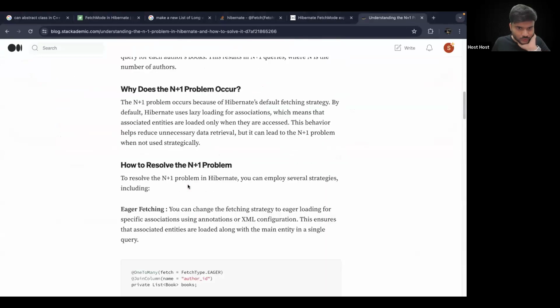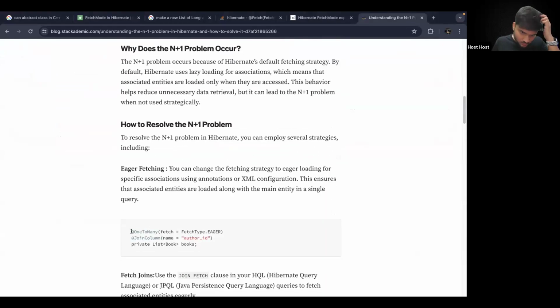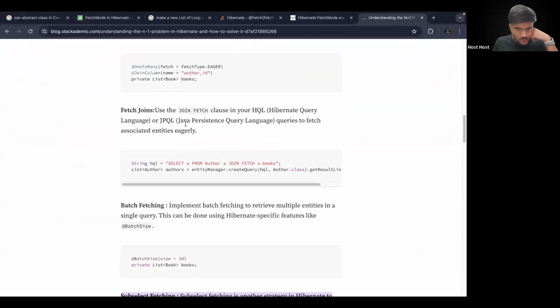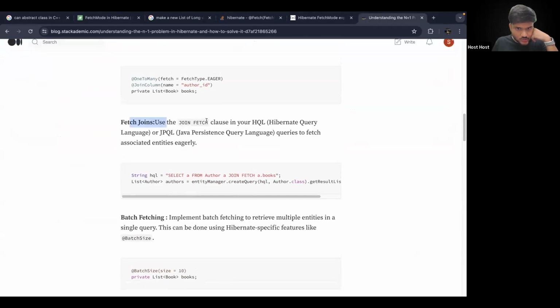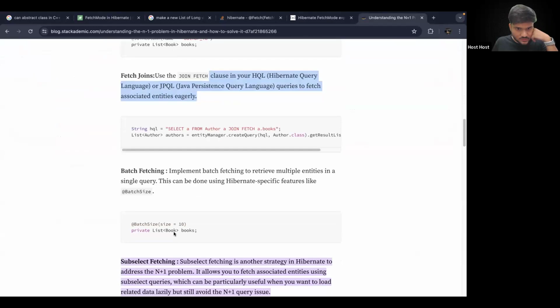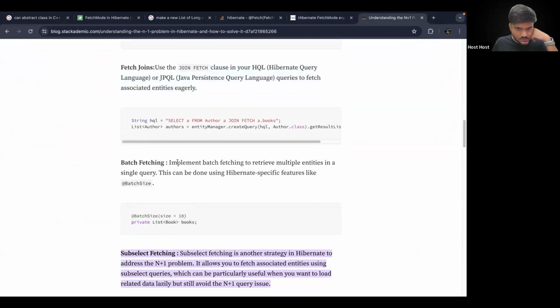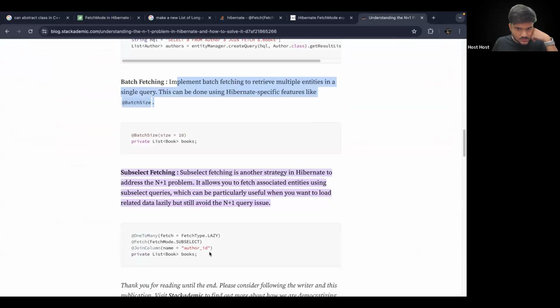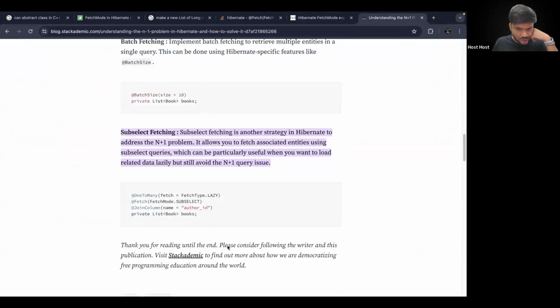Okay, what do we have to do? You can see we have this. We will change it to fetch joins with this batch chain. Batch size, this is this batch size. And we have to make fetch type as lazy, fetch mode as subselect, and it should be good.